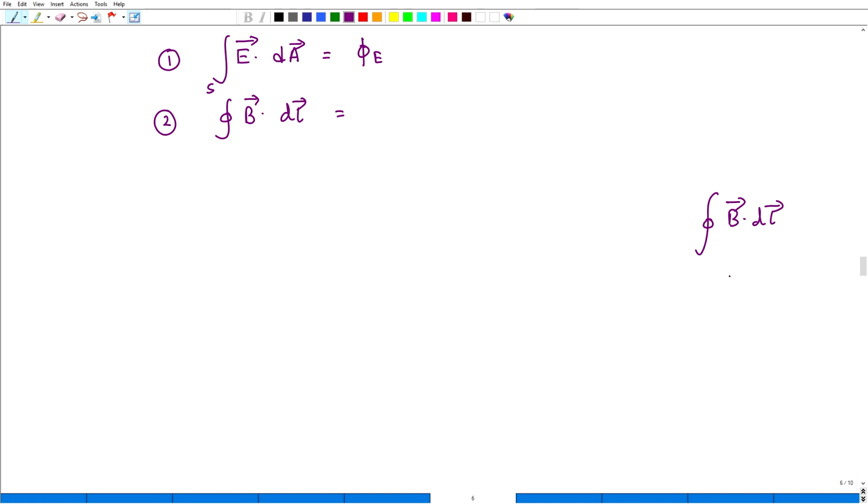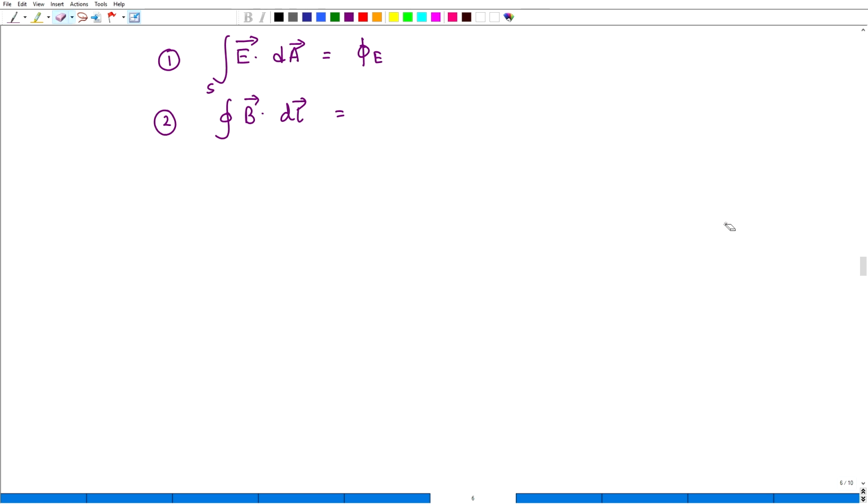Why is it a line integral? Because this element is a small line element. If it is a surface area element, then it will not be for B but for any vector. We should not write B here. For any vector, let us say a vector V, if it is dA over the total surface, then it is called a surface integral. So the first law is for the surface integral and this one is the line integral.